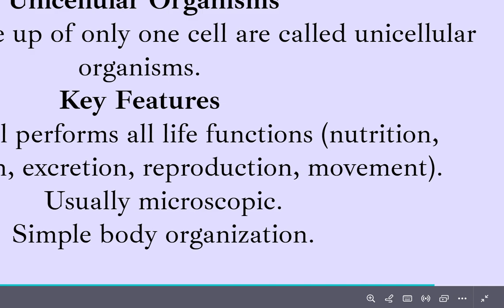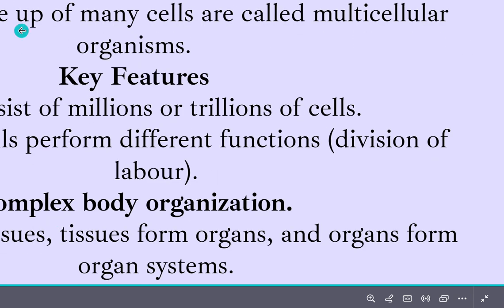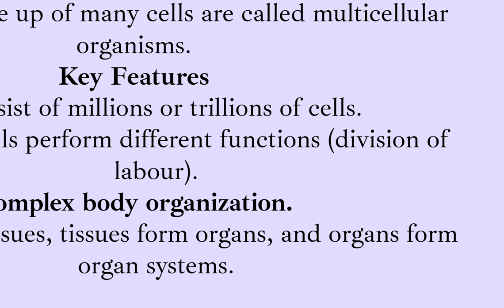In contrast to this, we have multicellular organisms. Their body comprises millions and trillions of cells, and there we see the organization of cells, which transform into tissues, and tissues that ultimately transform into organs and organ systems. So we have different organs for different functions, like lungs for respiration, stomach for digestion, heart for pumping blood. Here different cells perform different functions. So this is the difference between multicellular and unicellular organisms.